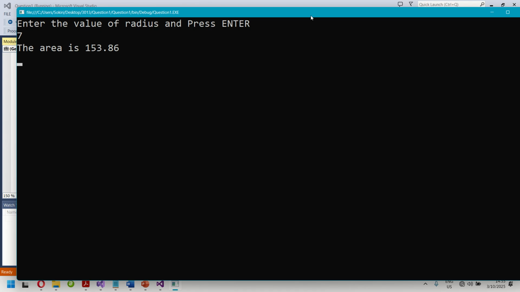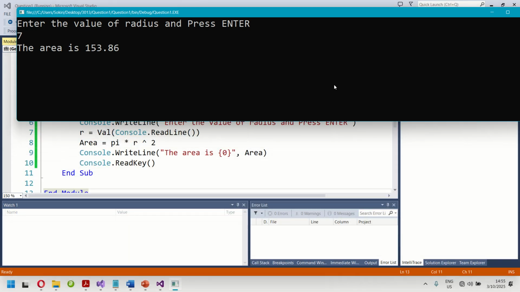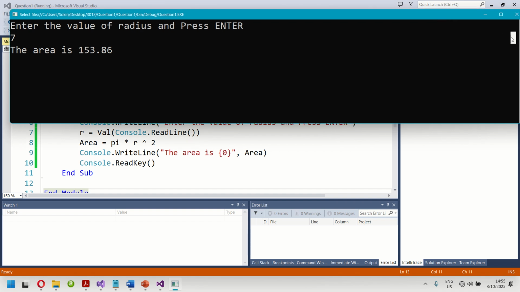So we can safely copy now the output, the code, because we now see that it's running according to the expectation of the user.